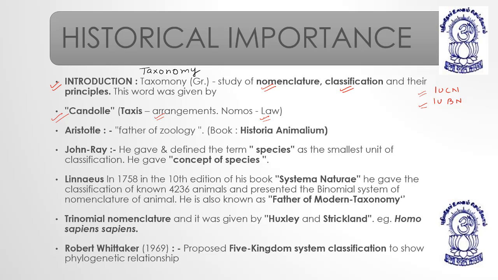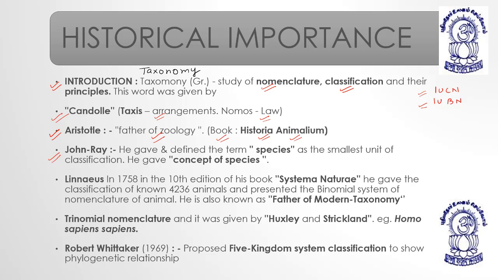We have to follow these laws when we classify or name some organism. Now Aristotle, father of zoology, wrote his book Historia Animalium, the most famous book which turned the pages of history like anything. So he is considered the father of zoology.